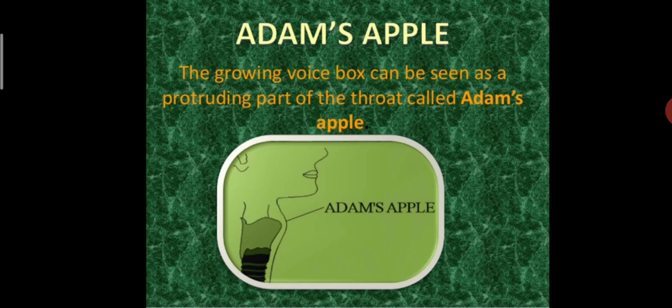Adam's apple. Have you heard this? Adam's apple, the growing voice box. See here by the picture you can identify this. In the neck portion, when growth is there, the growing voice box can be seen as a protruding part of the throat. In our boys we can see it very clearly. This protruding part of the throat is called Adam's apple.